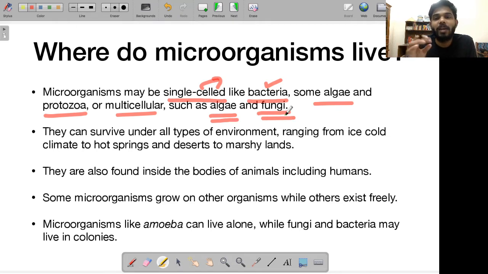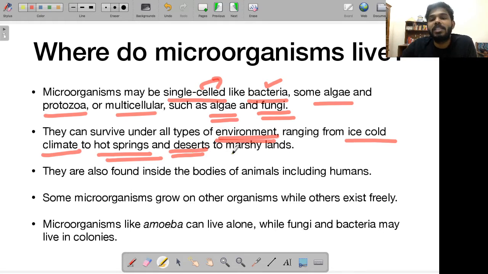These microorganisms are capable of living in all kinds of extreme environments. They can live in environments ranging from ice cold climates, that means extremely cold conditions. You go to Siberia, you go to Antarctica, there also you will find microorganisms living. On the other hand, you go to hot springs, hot deserts, the hottest places on the planet, there also you will see microorganisms living. You go to marshy areas, where humidity is very high, over there also you will see microorganisms living.